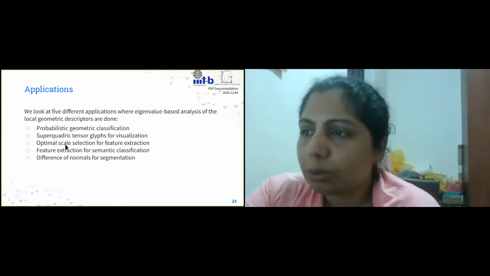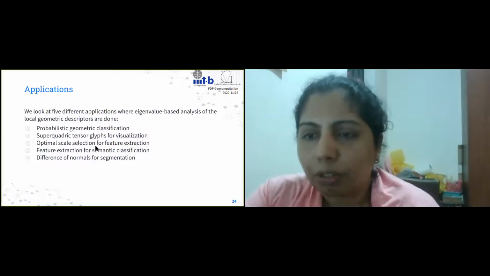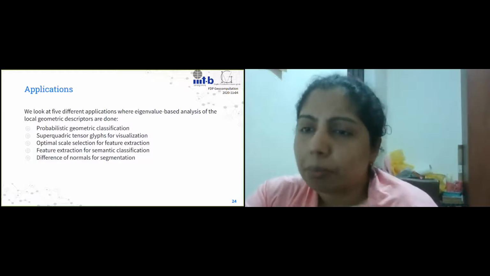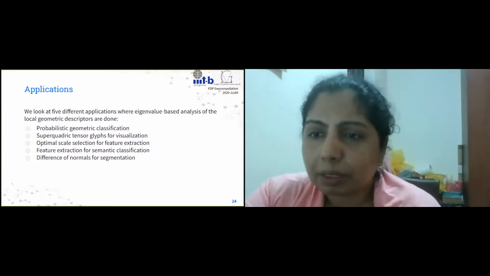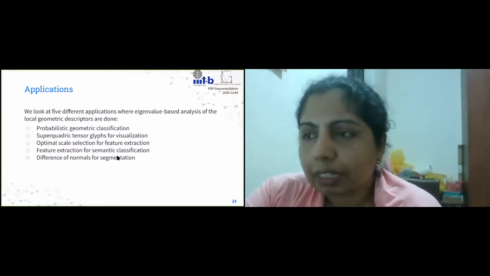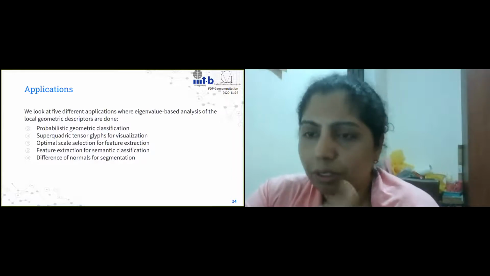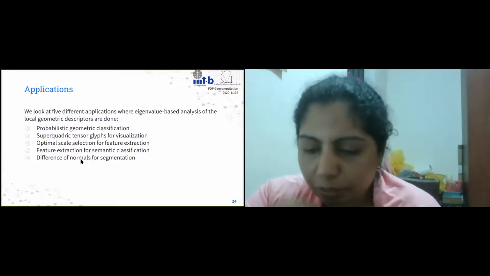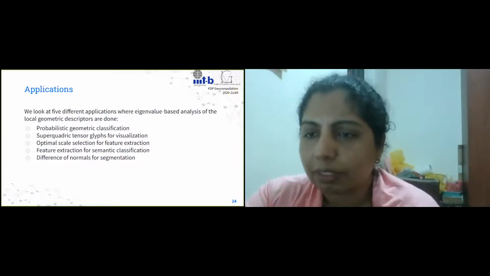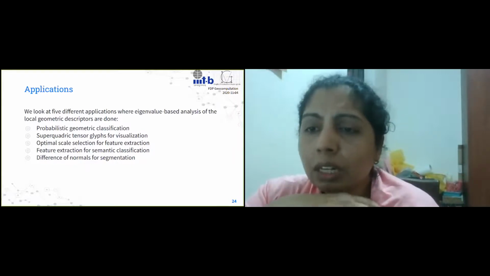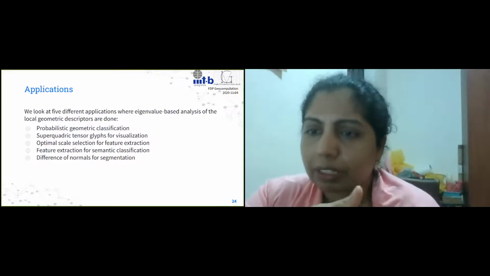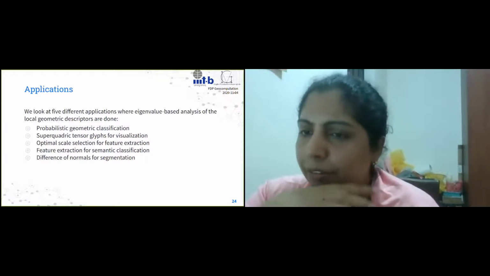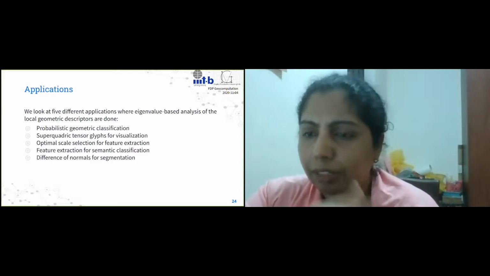The next one is we can use that to find the optimal scale for extracting the features, right? So as I mentioned, we can extract features from multiple scales. Now, which is the best scale that we can choose is something that we can use the eigenvalues for. The one after that is how would you do feature extraction for the semantic classification using the eigenvalues. So just to say here, the feature vector that is typically used for semantic classification in point clouds typically has other features as well, which are not eigenvalue based. They have features based on height, intensity, the waveform, and so on and so forth.